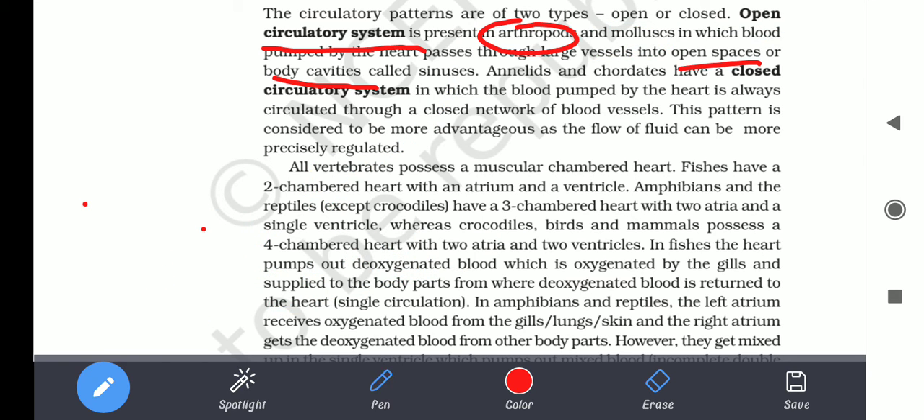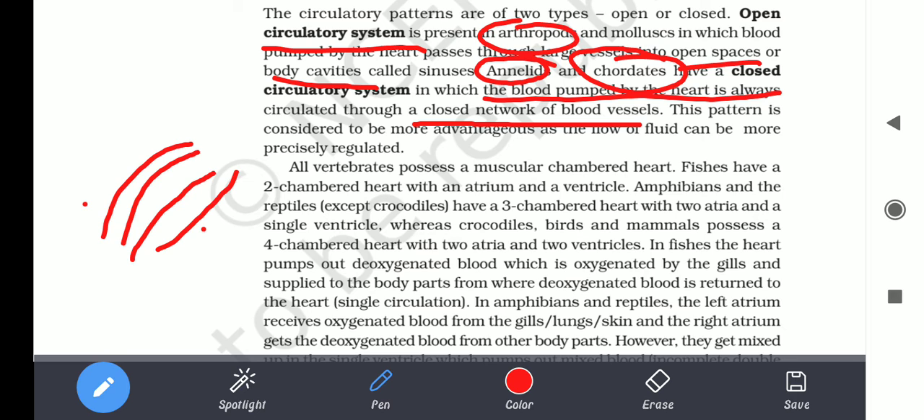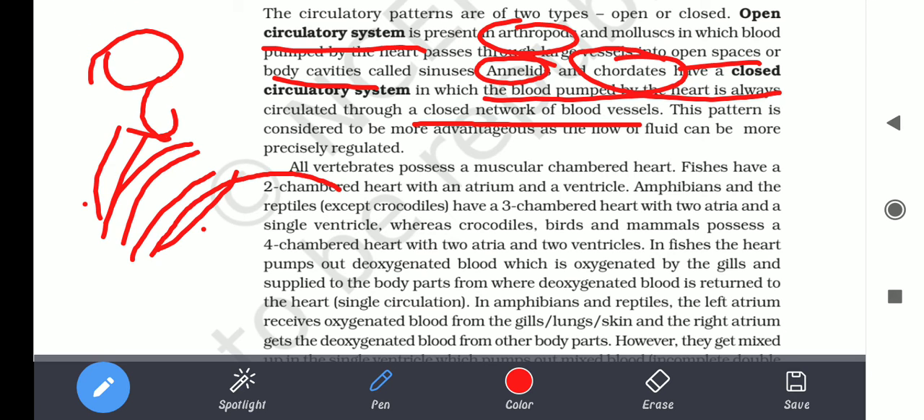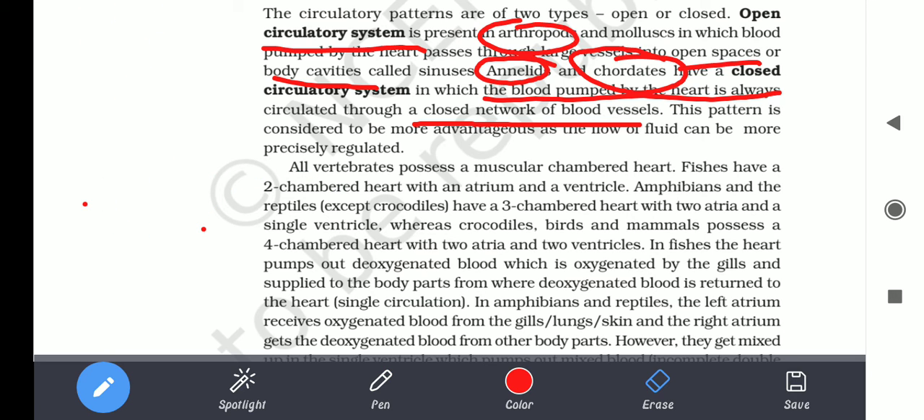Let's talk about the closed circulatory system. The closed circulatory system is present in annelids and chordates, in which the blood is pumped by the heart and always circulated through a network of blood vessels. From the heart it goes into the blood vessels and gets circulated through them. So it is a closed system, a closed pattern of transportation of blood.